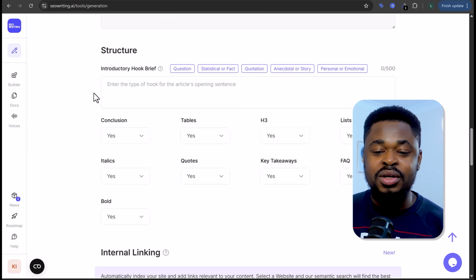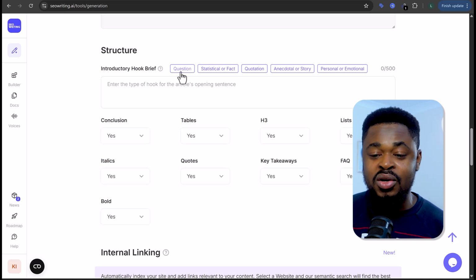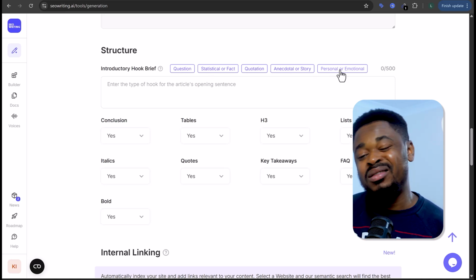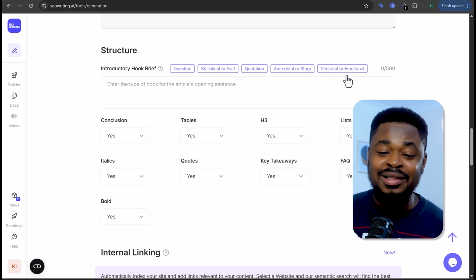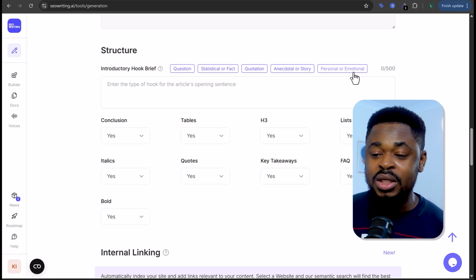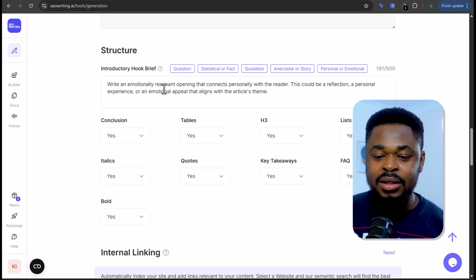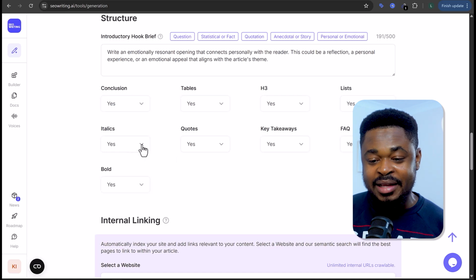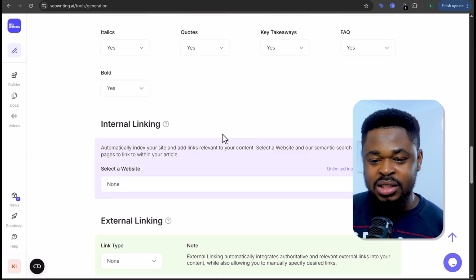So here for the structure, you can start the introduction with a question or a fact or a story or something personal or emotional. So for me, I'm going to start the hook, the introductory hook, with something personal or emotional. So I'm going to click here, and here I want a conclusion, I want a table, I want history, yes, I want list to be on the article. So all these, if you want all these in the article, just leave it at yes, yes, yes, yes. Bold. Yes, I want FAQs and all this. So this is real good.